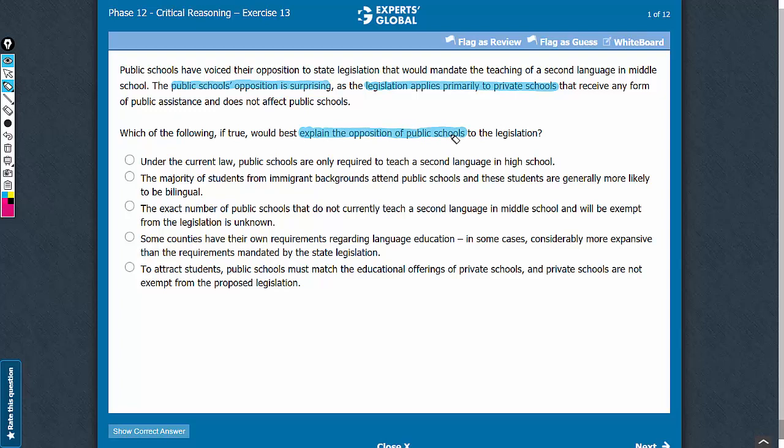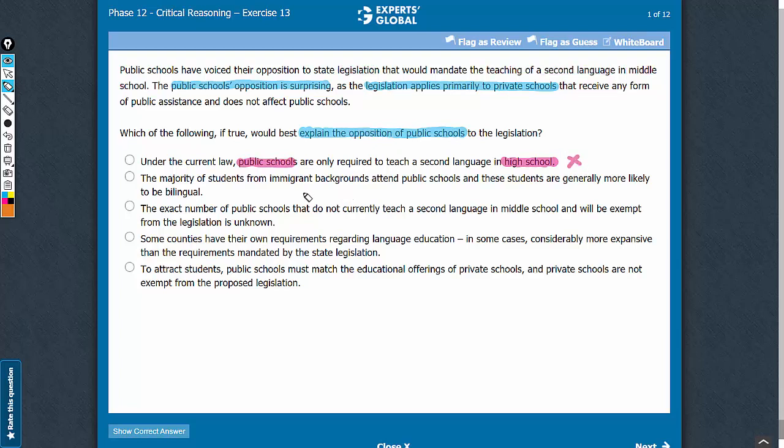Answer choice A. The argument mentions that the legislation is related to the teaching of a second language in middle schools, whereas this answer choice talks about public schools teaching a second language in high schools. So this answer choice related to high schools is just additional information and does not explain why the public schools are opposing the legislation. So let's eliminate this answer choice.